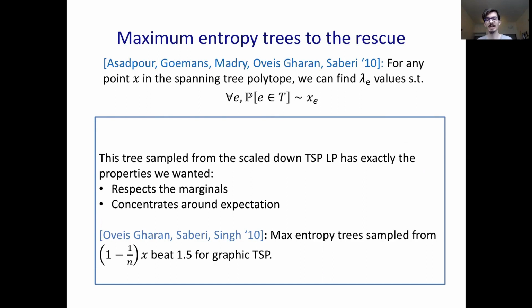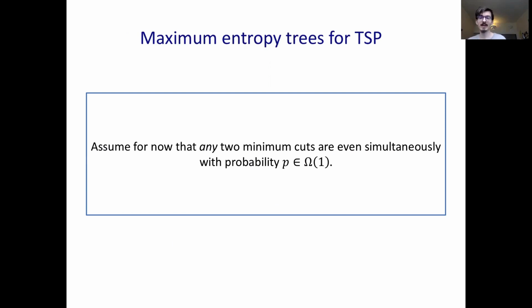And now minimum cuts should have a good chance to meet their expectation and actually have even intersection with the tree. And this is the set of properties that Oveis Gharan, Saberi, and Singh used in 2010 to show a better than 1.5 approximation for graphic TSP. Max entropy trees have a lot of nice properties. However, for now, we'll just use one, which is unfortunately not strictly true, but we'll assume it for the talk. So we'll assume that any two minimum cuts are even simultaneously with some constant probability p.